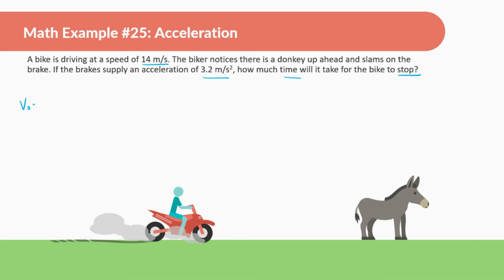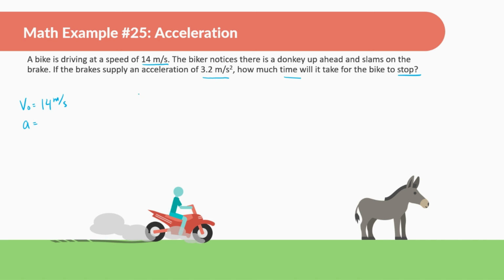The initial velocity, this one is a little bit tricky, but hopefully you guys can figure it out, and definitely pause it to figure it out. Initial velocity is 14 meters per second. It slams on the brakes. It's not giving the direction, but I'm assuming that it's first starting out just going to the right. If you have it as negative 14, that's fine.